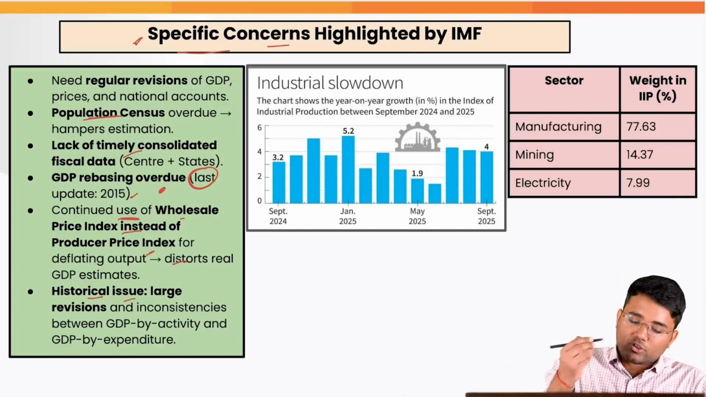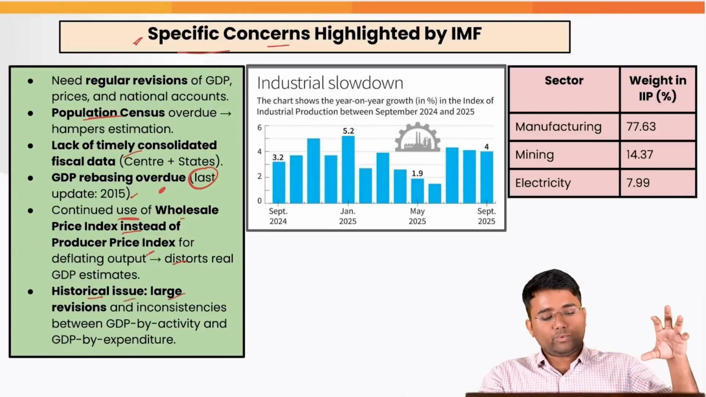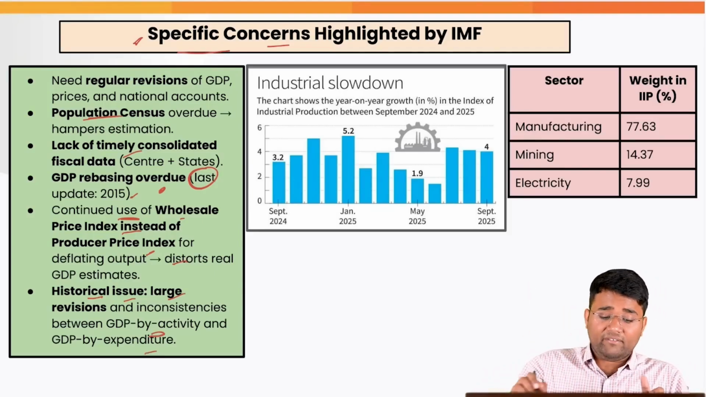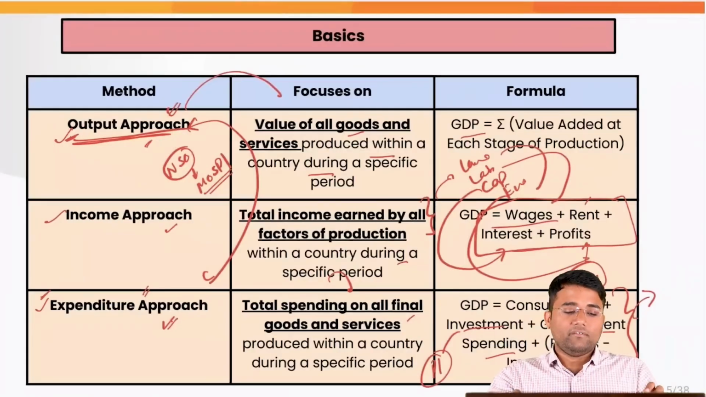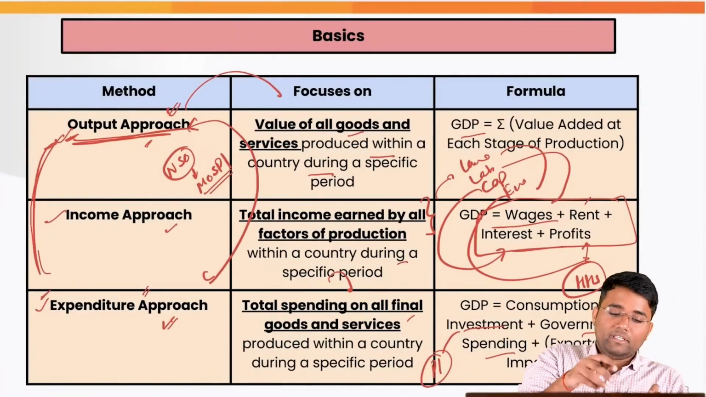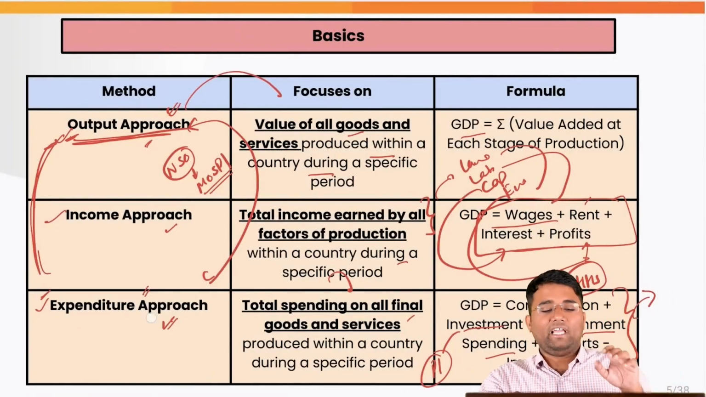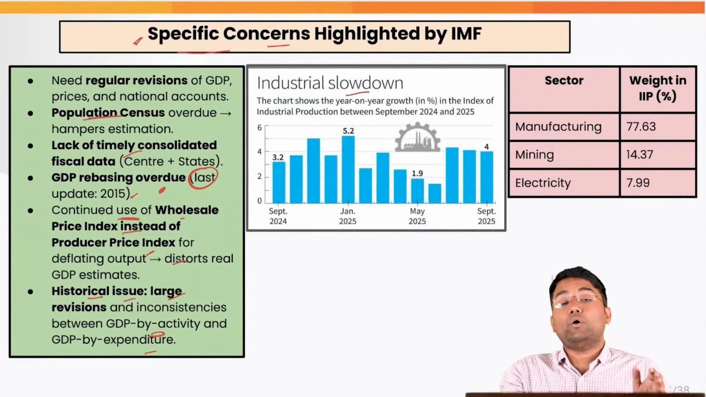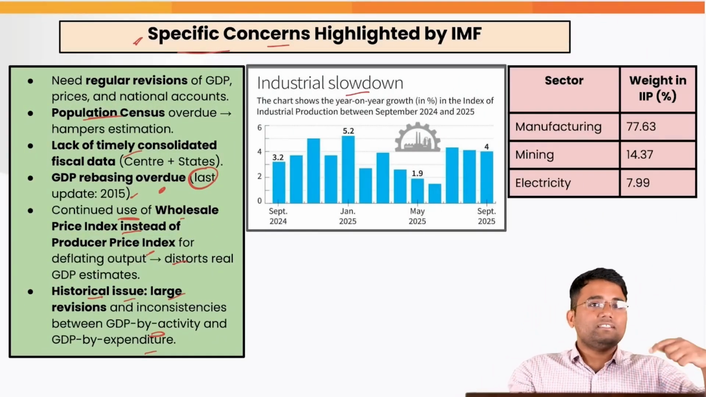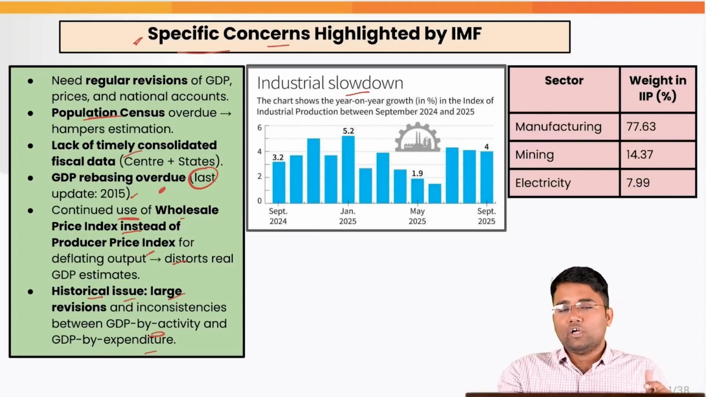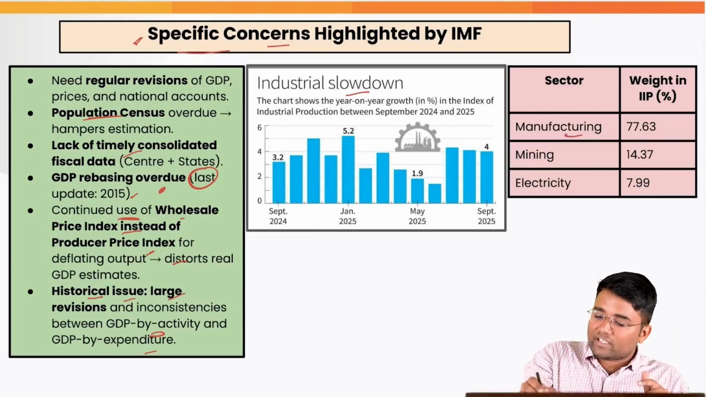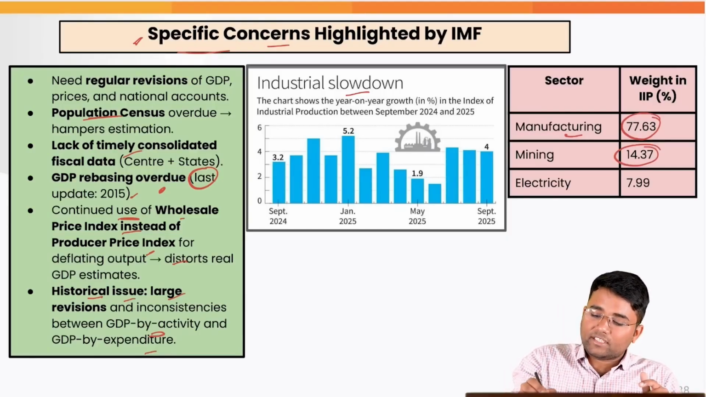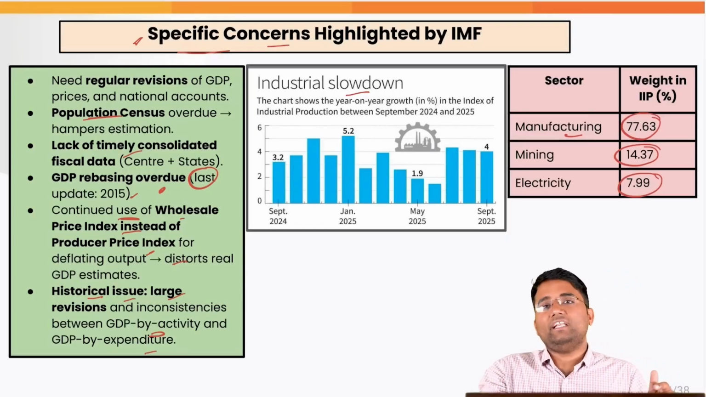And there are other historical issues which we have just discussed, with regard to the large revisions and inconsistencies between GDP by activity and GDP by expenditure, the distorted data between the output approach or value added method and the expenditure approach. Along with that, the IIP gives an idea about the status of industrial growth. Here again, manufacturing has a 77.63% weight, mining has a 14.3% weight, and electricity has a 7.99% weight.